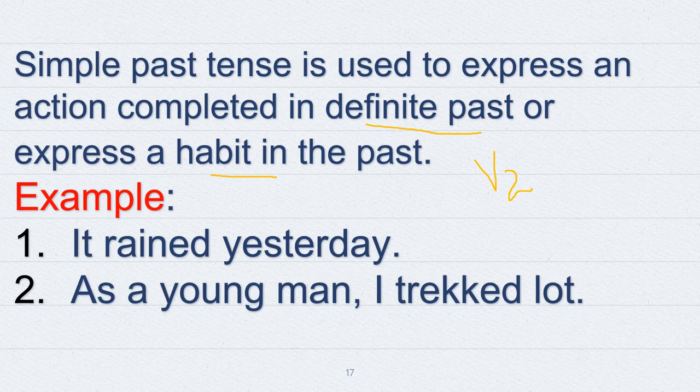Now this sentence shows an action that has been completed in past. That's why I have used the second form of the verb rain, that is rained. See another example. As a young man, I trekked a lot. Now this sentence shows a habit in the past. That's why I have used the second form of the verb trek. Okay.